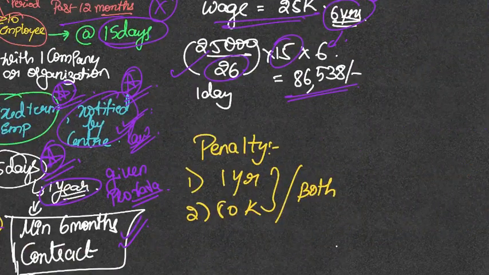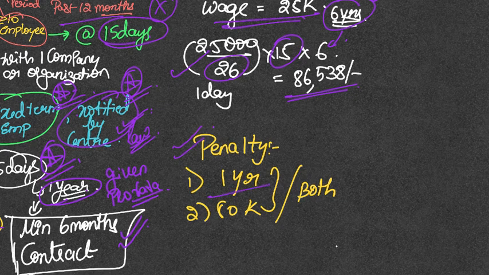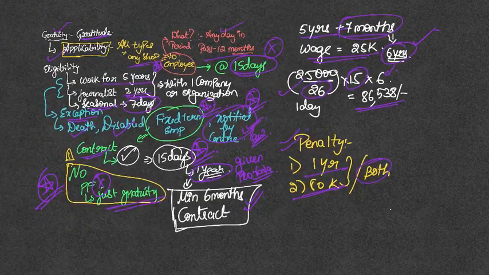Okay, what if the employer denies to pay this? There is a jail of 1 year or a fine of 50,000 or both. So that is all you have to know with respect to gratuity.